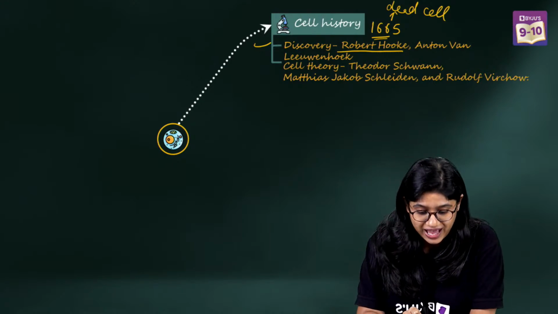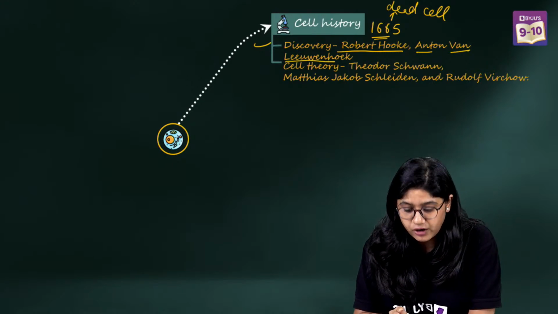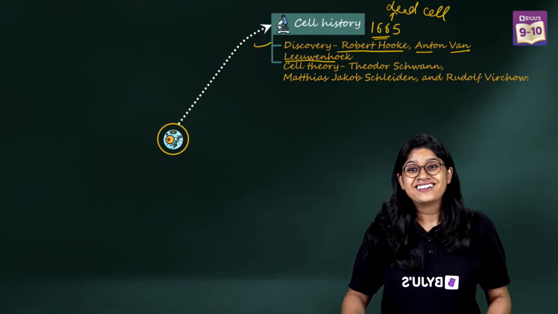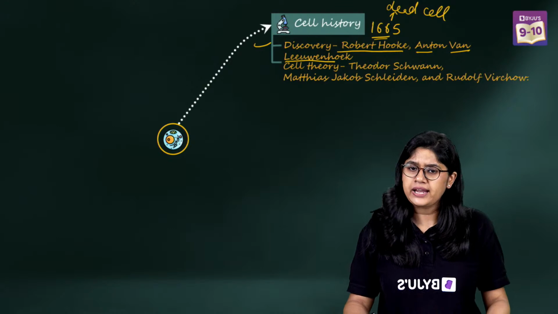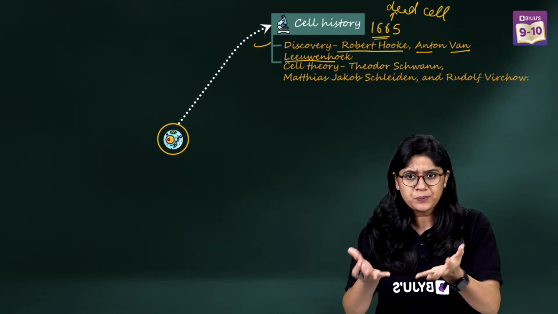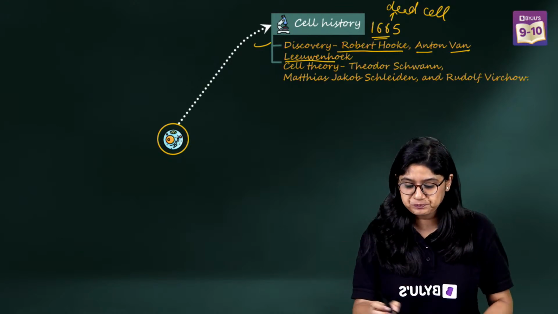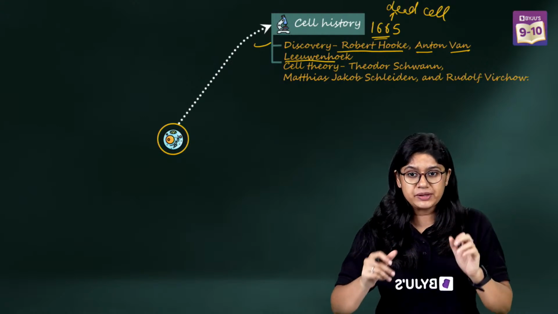Then of course we have Anton van Leeuwenhoek, right? Leeuwenhoek was a scientist who actually observed the first living cell. And he actually observed the water from the pond, and of course, there he saw the living cell. So we are clear with this.